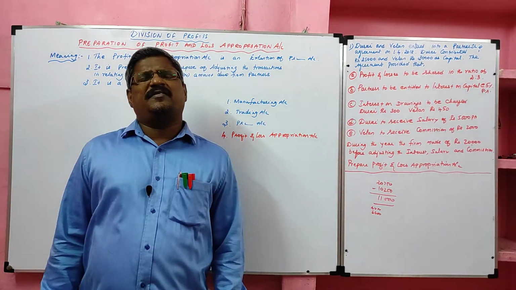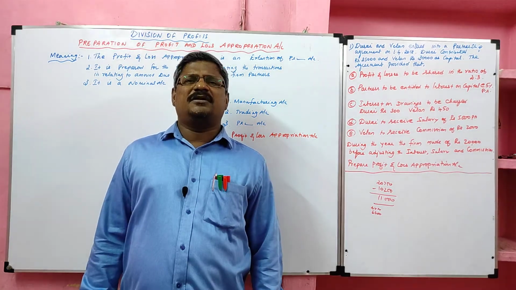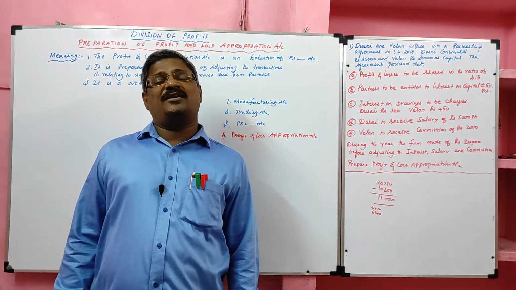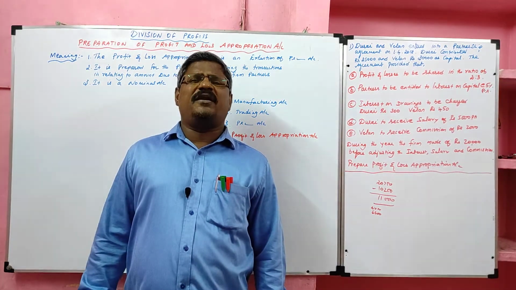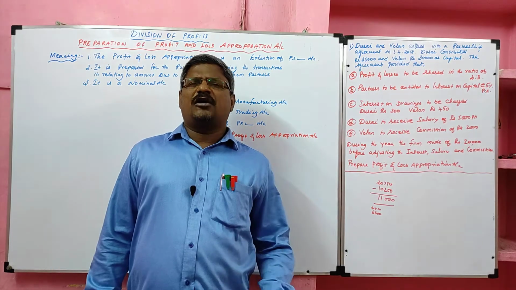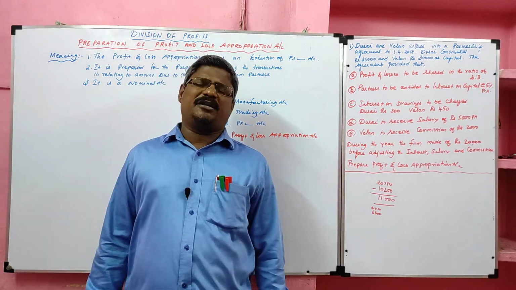In partnership, first they will prepare manufacturing account, then trading account, then profit and loss account, then profit and loss appropriation account, then they will prepare balance sheet. So we can say profit and loss appropriation account is an extension of profit and loss account. The output of profit and loss account, the net profit, should be transferred to the P&L appropriation account.